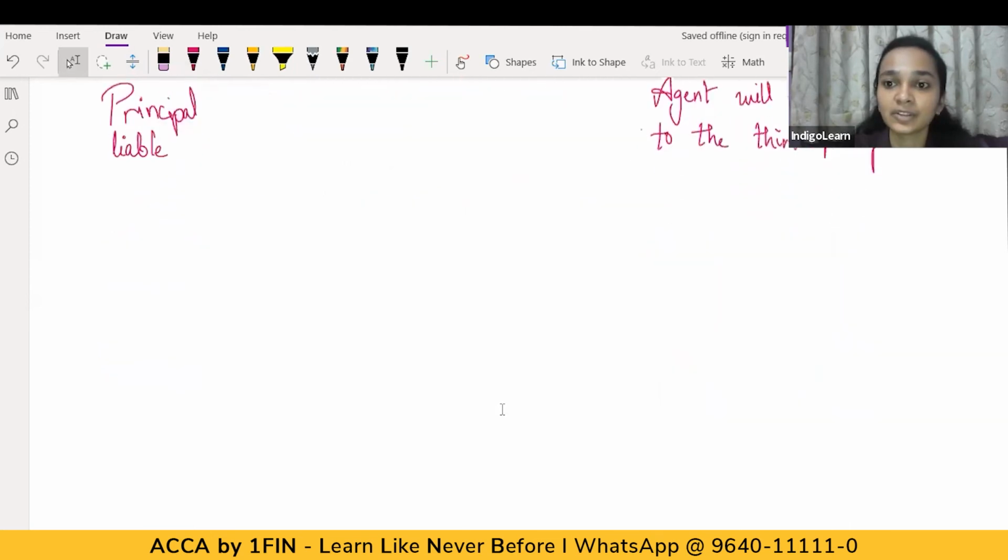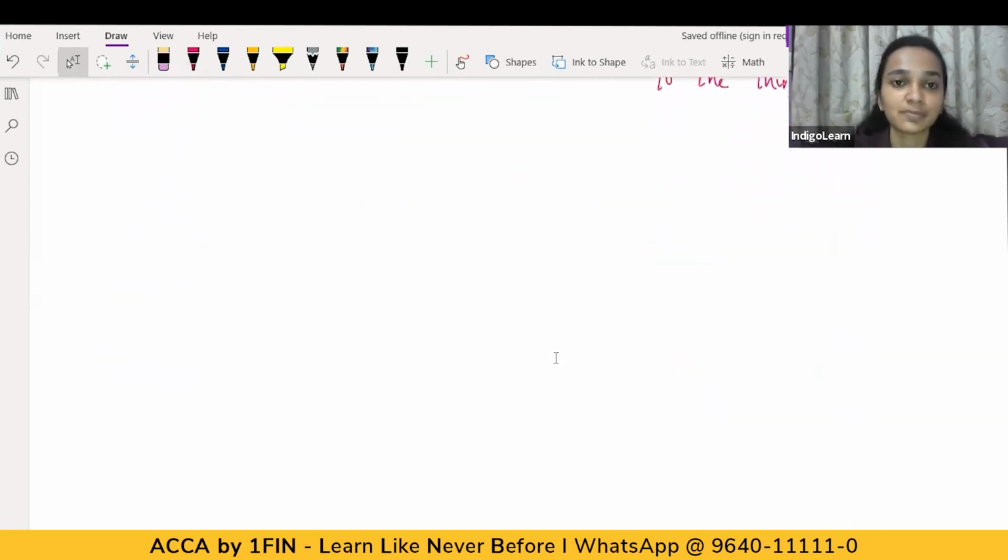Let's now talk about the liability of the principal for the acts which have been done by the agent. When we talk of the liability of principal for an act which has been done by the agent, there can be two situations. One is where the principal is a disclosed principal. The other is where the principal is an undisclosed principal. Disclosed principal basically means that the agent clearly specifies that I am acting on behalf of this particular person. And an undisclosed principal is basically a principal whose existence has not been made known to the third party, whose existence is not known to the third party.